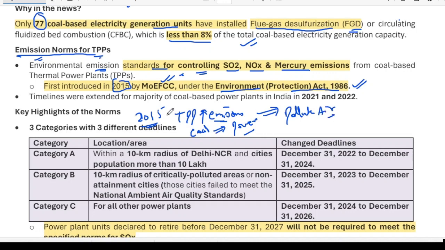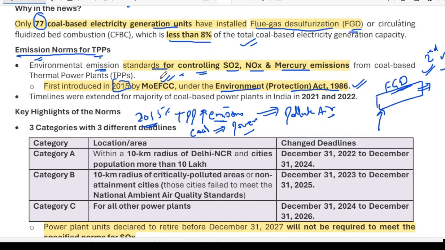So in 2015, these thermal power plants were asked to install flue gas desulfurization in their smoke towers. What this technology does, we already discussed in our second video, so there is no point in going into detail again and again. Flue gas desulfurization and other equipment should be used by these thermal power plants, so that the pollution from the exhaust of the thermal power plants decreases.